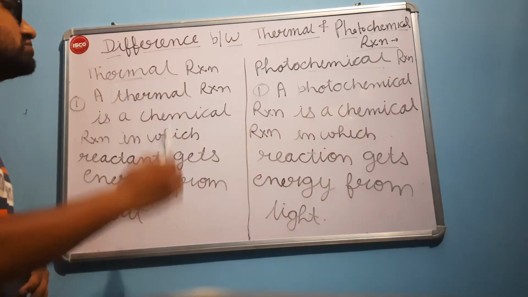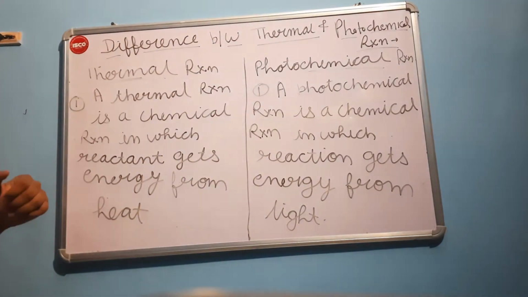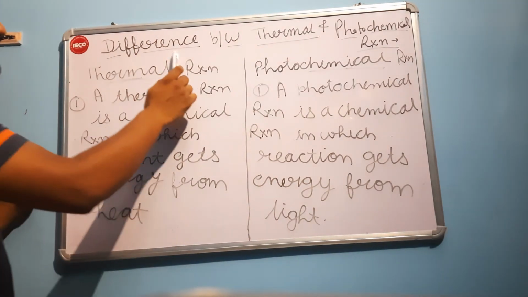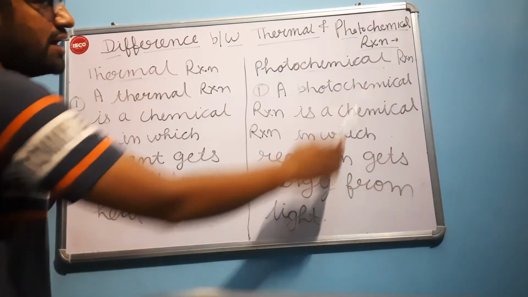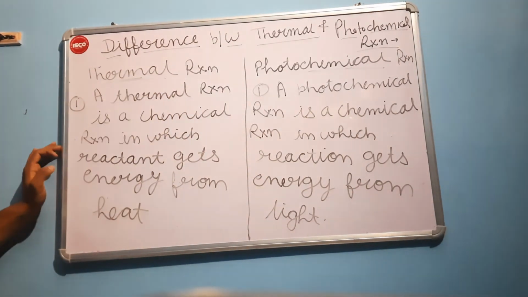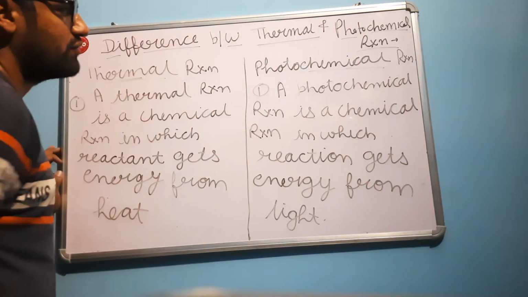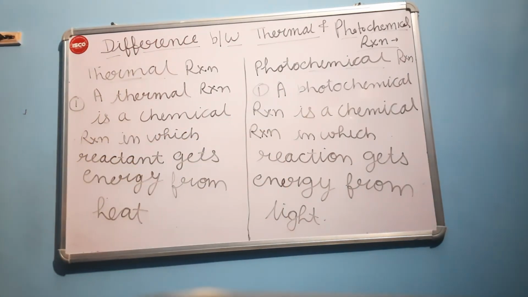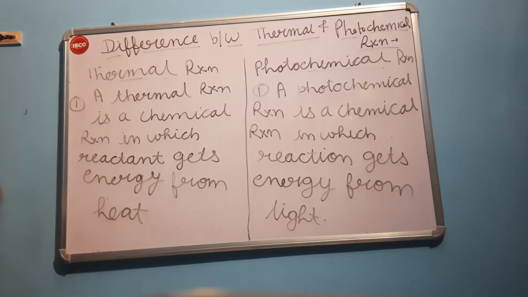Now let's talk about a very important topic from the exam point of view, that is the difference between thermal reactions and photochemical reactions. On this side we have written thermal reactions, and on this side photochemical reactions. Both of these are chemical reactions, meaning the reactants combine with each other and give us a new product. So first of all, we will define what a thermal reaction is. That will be our first difference.